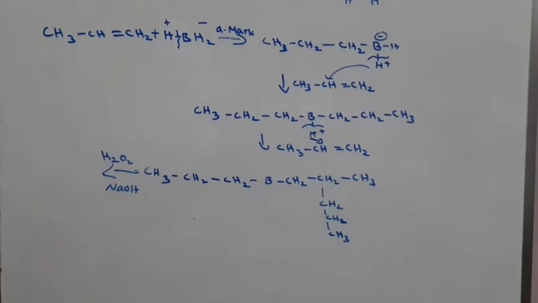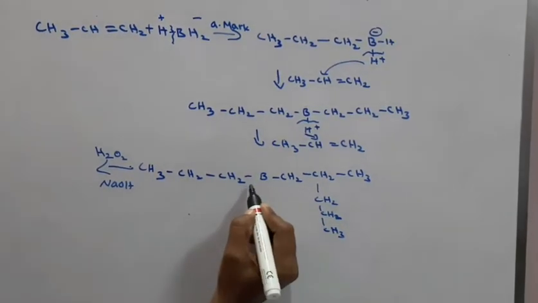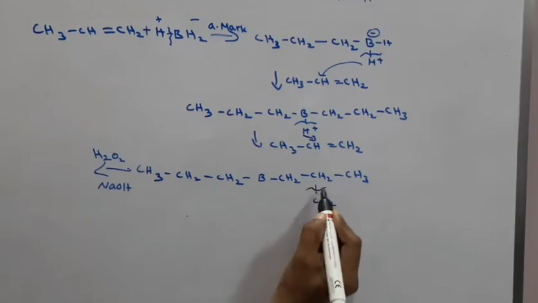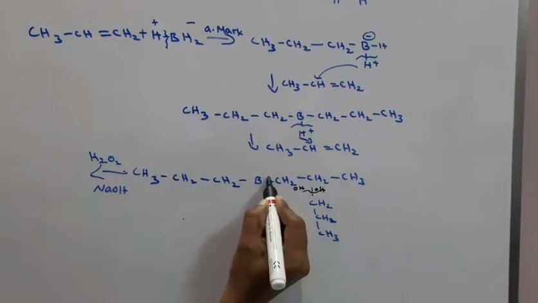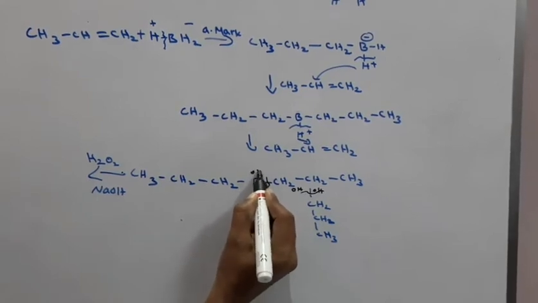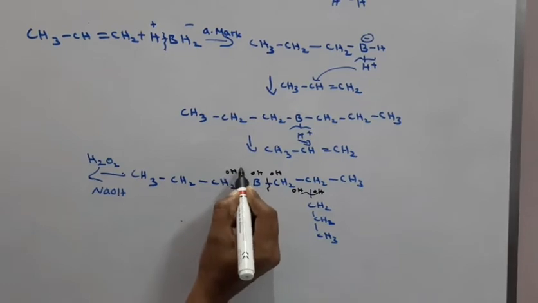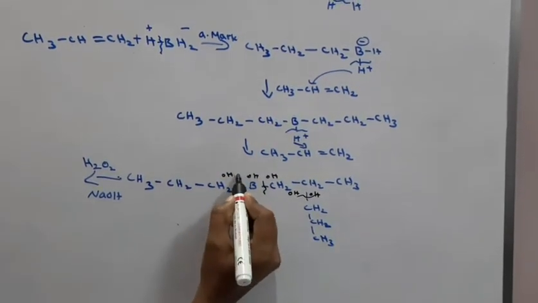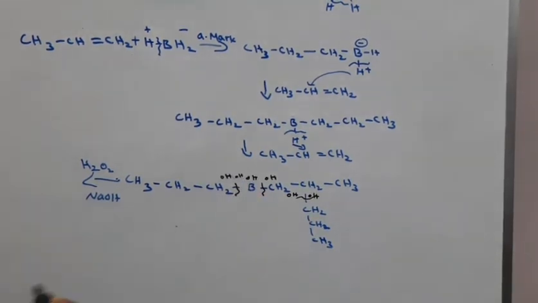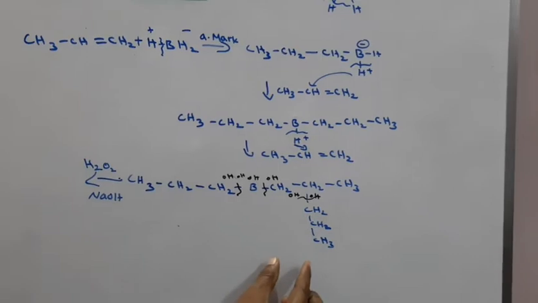So what's happening here? You see that this bond breaks up and OH is added. Finally, we can get three molecules of propanol.